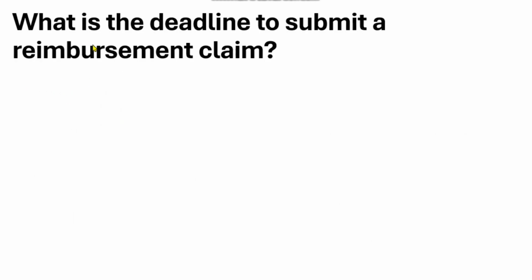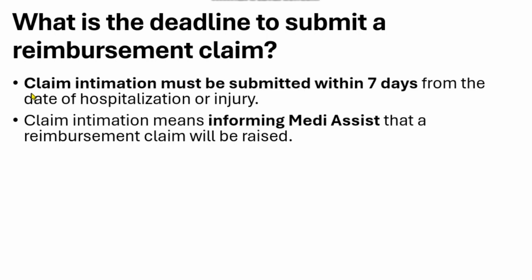Now the next query is: what is the deadline to submit a reimbursement claim? Generally, claim intimation must be submitted within 7 days from the date of hospitalization or injury. If you want a claim or reimbursement, you have to intimate the MediAssist portal or MediAssist team before or within 7 days from your date of hospitalization or injury. So make sure you make an intimation request for your reimbursement claim within 7 days.